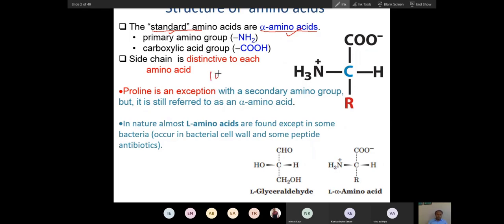But only 20 types of amino acids are present in protein. Our body has only 20 amino acids present in protein. The rest of the amino acids are not present in protein. So these 20 amino acids are called standard amino acids. Did you all understand?